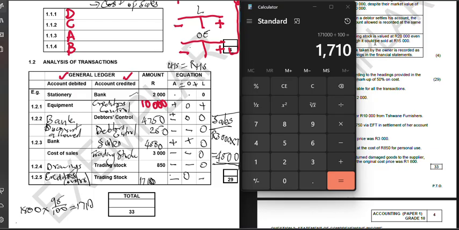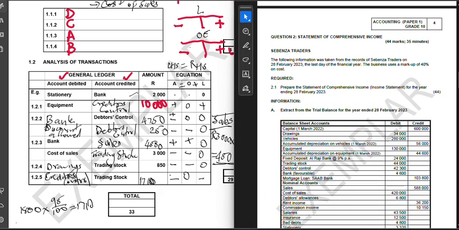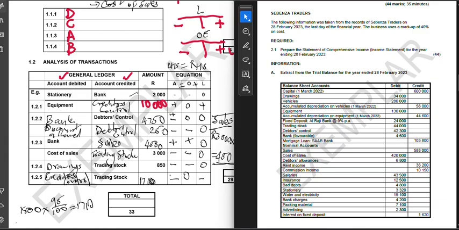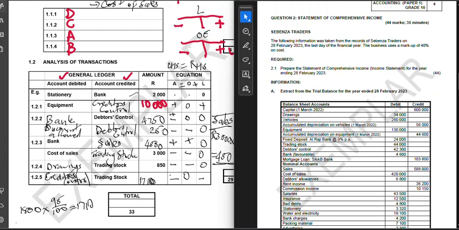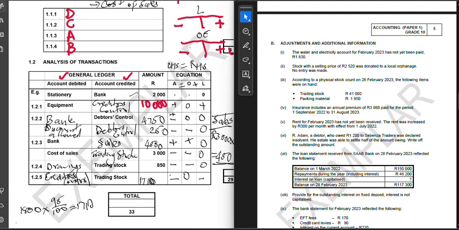Before we do question 2, for those of you who would have completed this, it's fine. I'll be more than happy to get feedback from you. Remember that specifically this is not for the channel, this is for my learners. Those learners who have completed this, please send them to me, and you can send copies of your question 1 as well, so that I can have a look at it as we prepare for the coming examination.